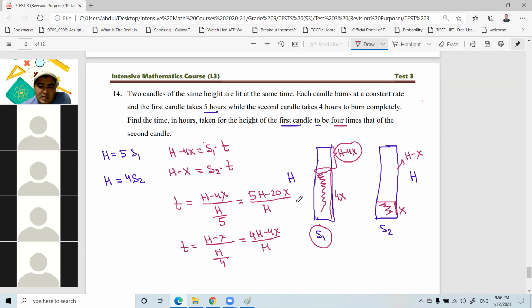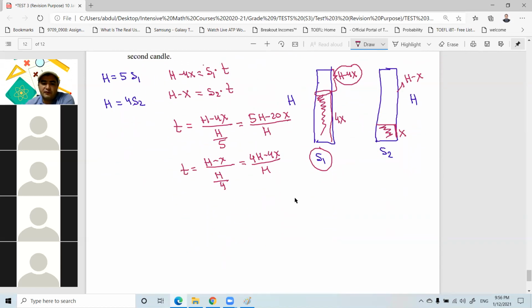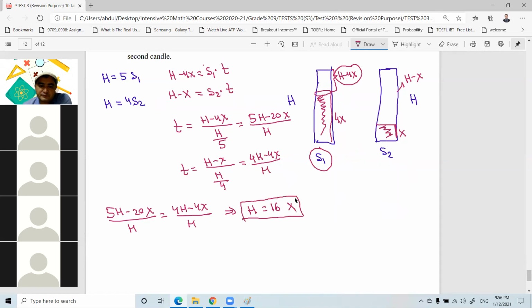Now these t's are the same, right? If you equate them, we have 5h minus 20x over h equal to 4h minus 4x over h. This h cancels, and taking 4h to the left-hand side, we have h, and minus 20x to the right-hand side, here we have 16x. So that's a relation between h and x, right?